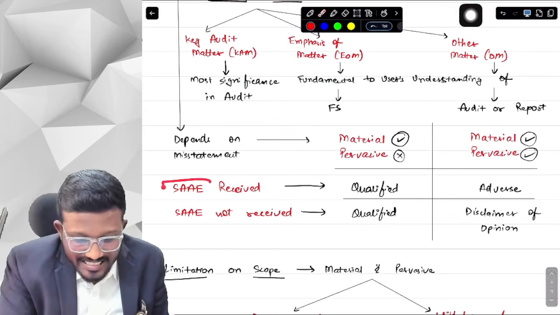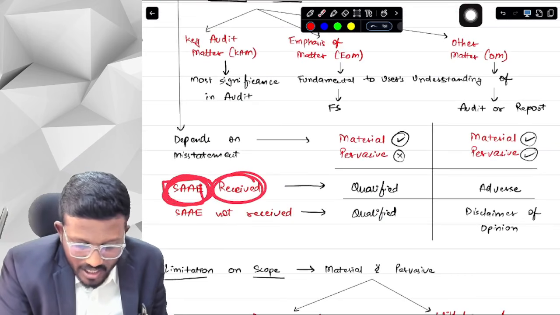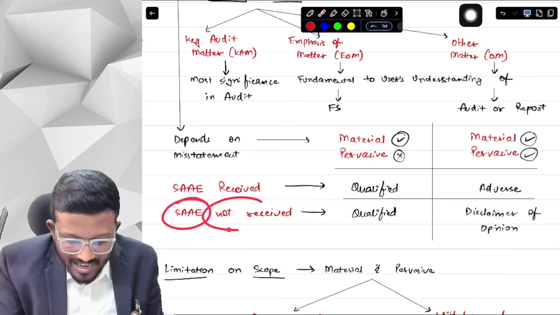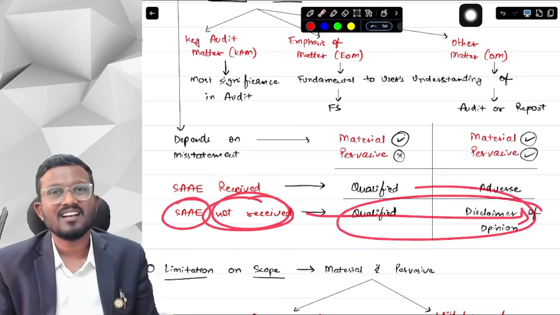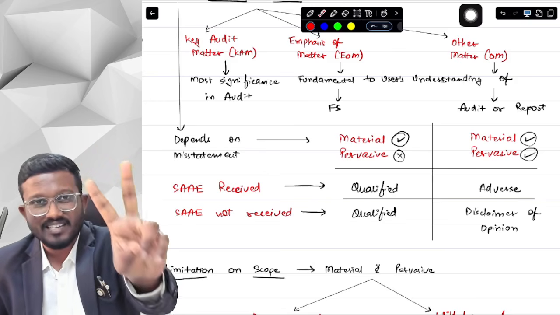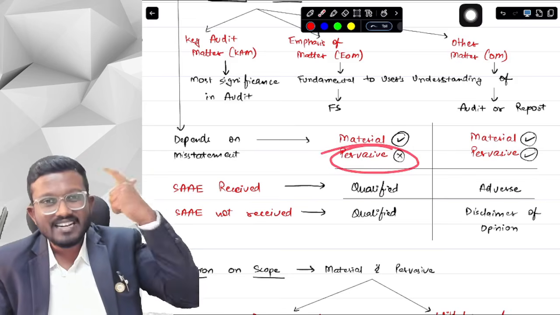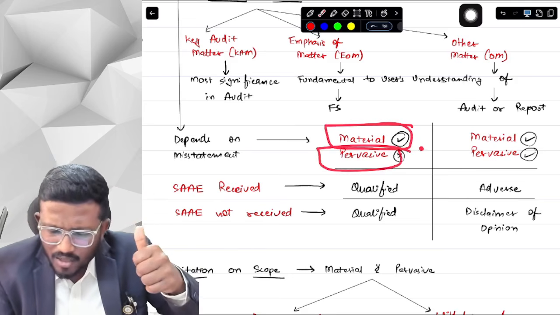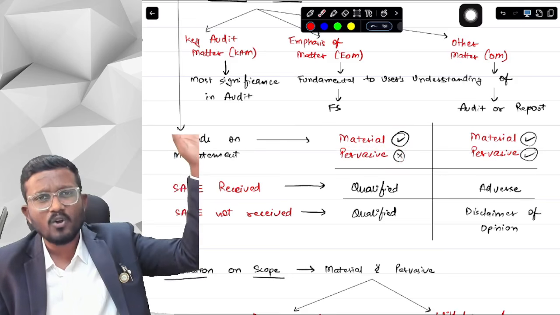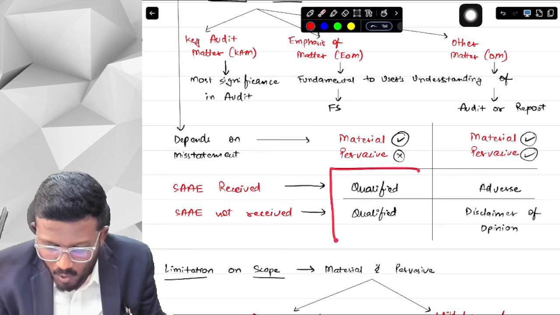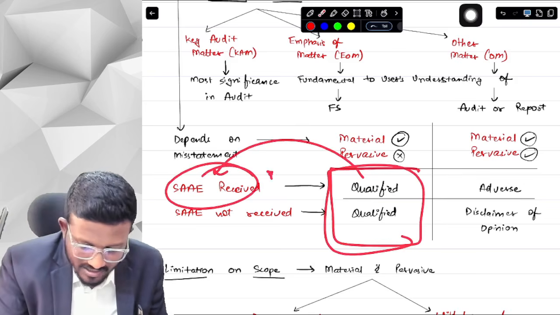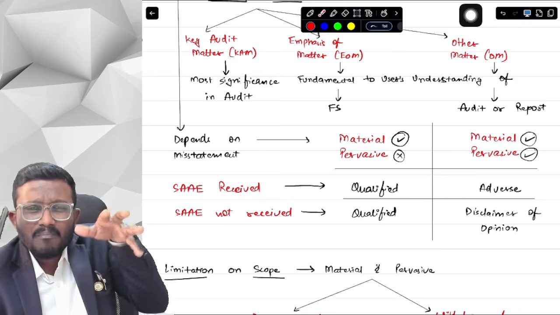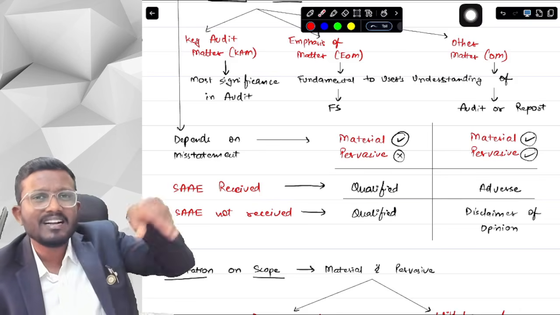So if we have obtained sufficient and appropriate audit evidence, then these will be the cases. And if we are not able to obtain it, then these will be the cases. Yes, sir. So basically we have to check two things in material misstatement: either it is pervasive or not, and second, whether we have received sufficient and appropriate audit evidence or not. If it is material, but it is not pervasive, not spread across the whole of the financial statements, then we will always issue a qualified opinion, whether or not sufficient audit evidence is received. So a qualified opinion is for material but limited misstatements which are not spread in the financial statements.